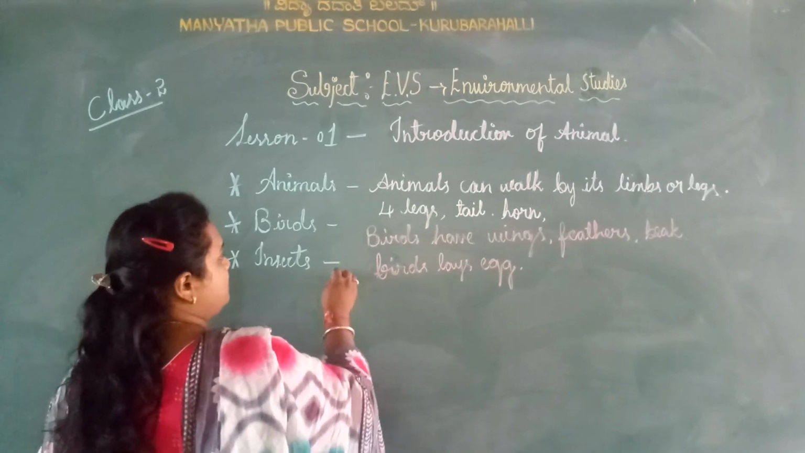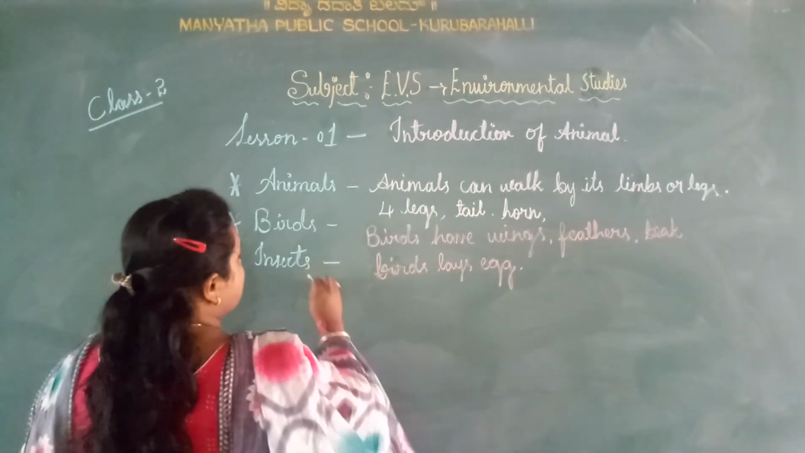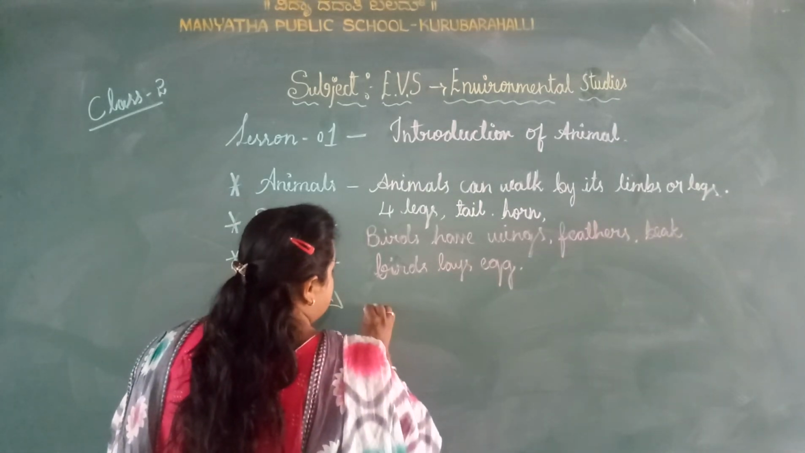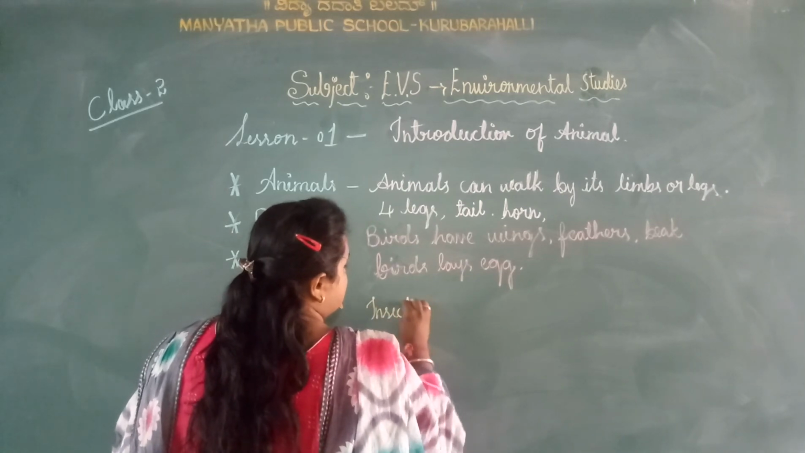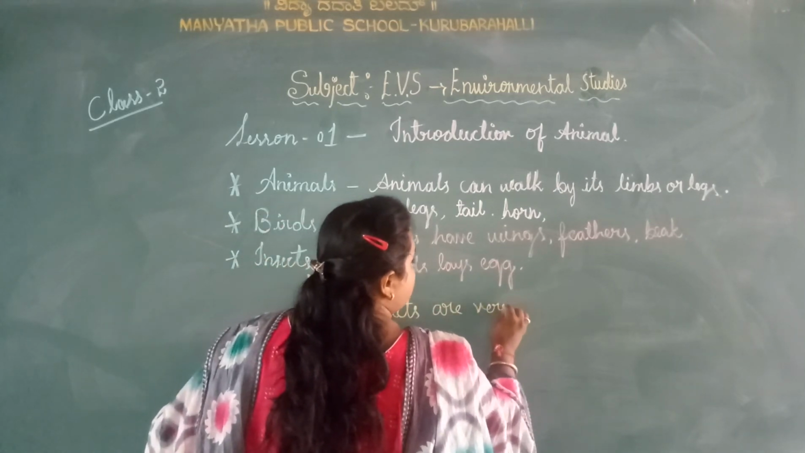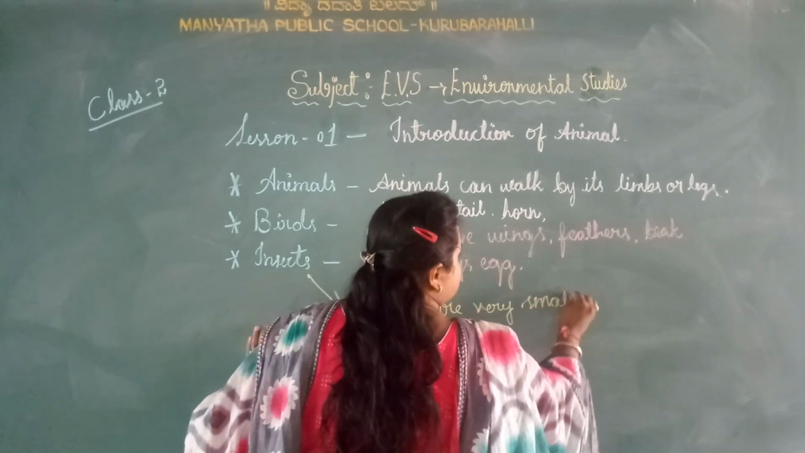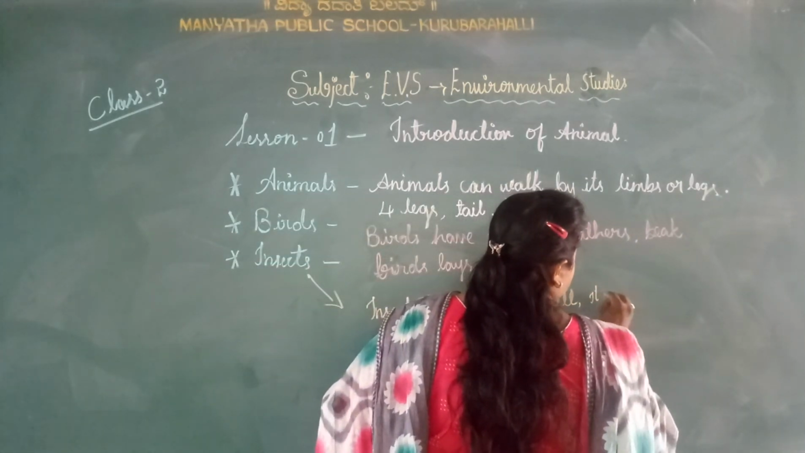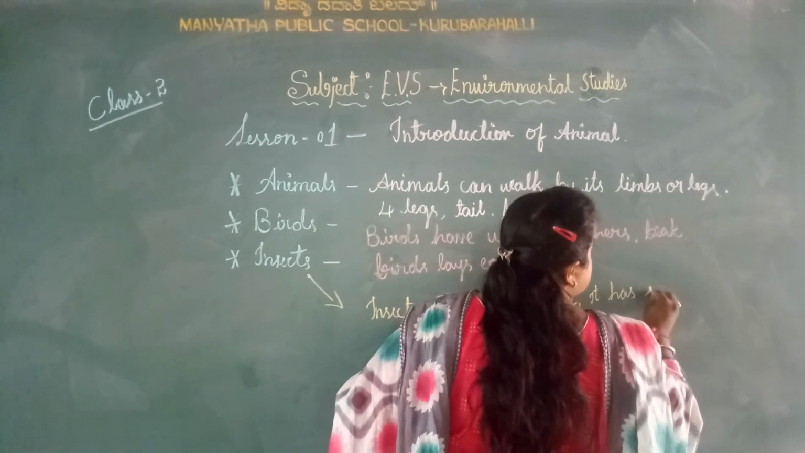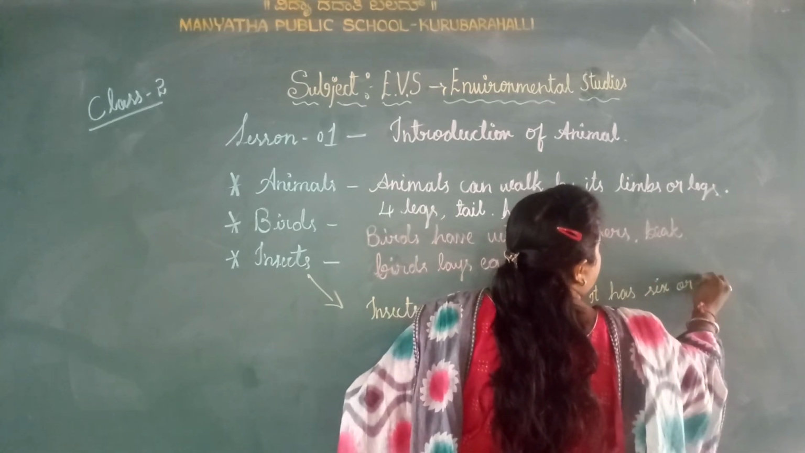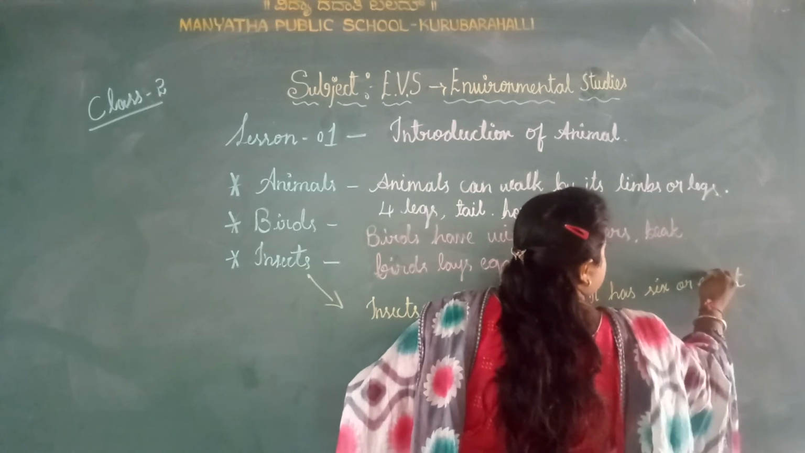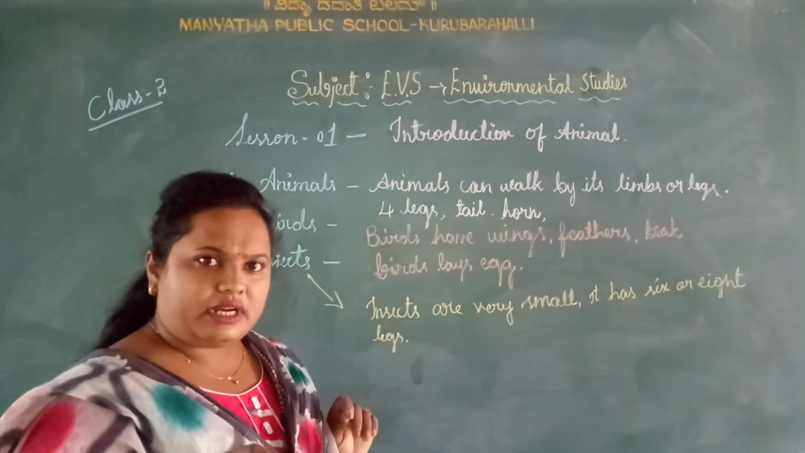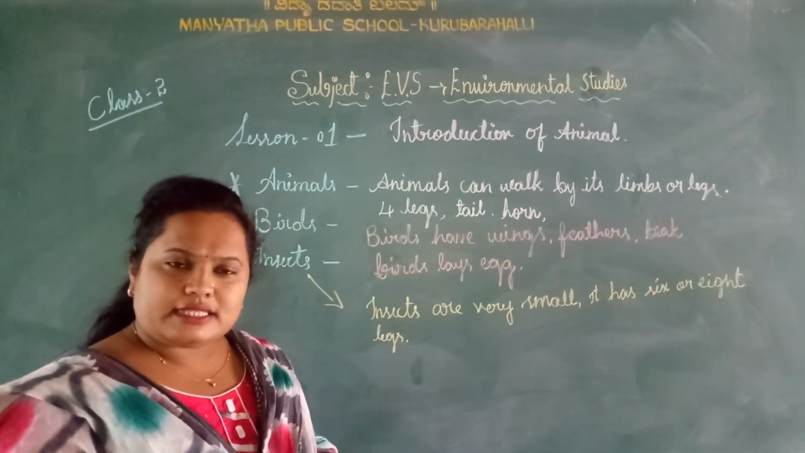Next, insects. Why do we call them insects? Insects are very small, and they have 6 or 8 legs. Have you counted whether insects have 6 or 8 legs?